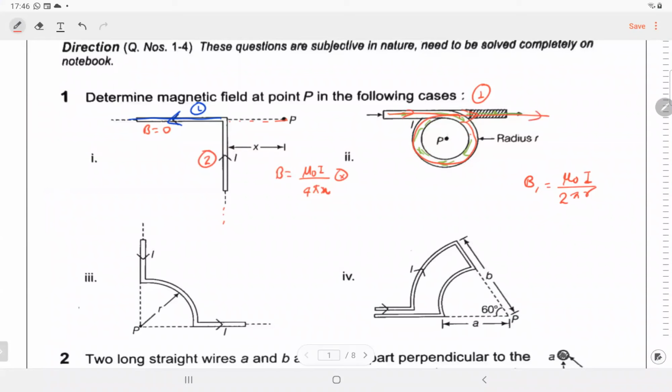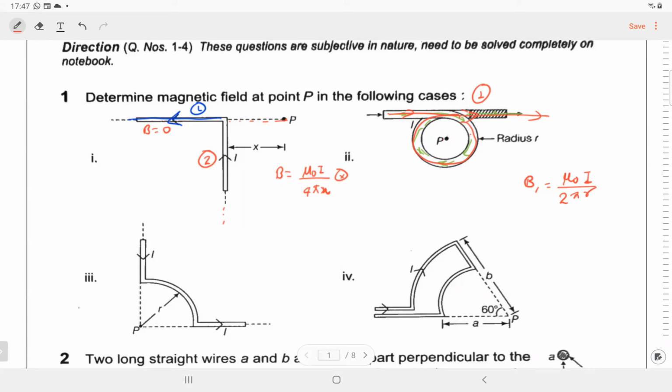Magnetic field due to wire 1 at point O, at point P in this case. Mr. Rudransh. Rudransh. Rudransh. Has he left somewhere? Very nice.